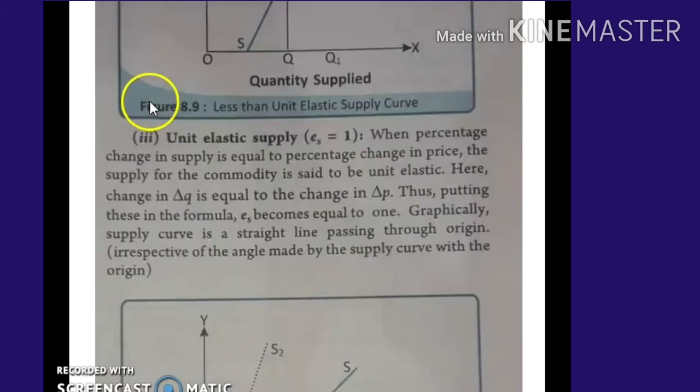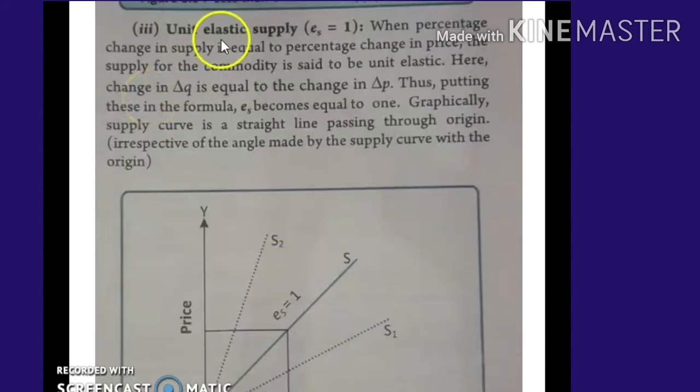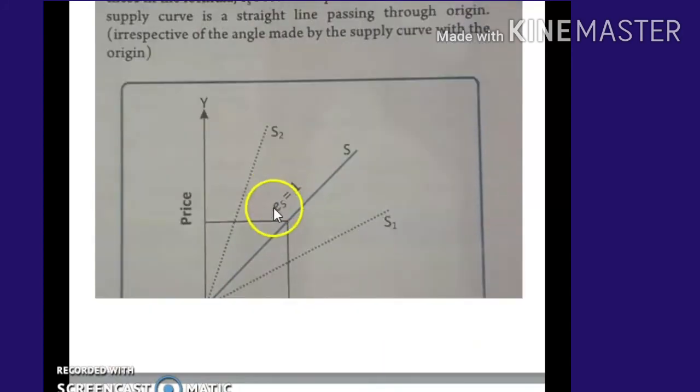Next is unit elastic supply. Here Es is equal to 1, when the percentage change in quantity supplied is equal to the percentage change in price. Both are equal, so the supply for the commodity is said to be unit elastic. Here delta Q change is equal to delta P change. Putting this in the formula, Es becomes equal to 1. Graphically, the supply curve is a straight line passing through the origin. So you can see the supply curve.